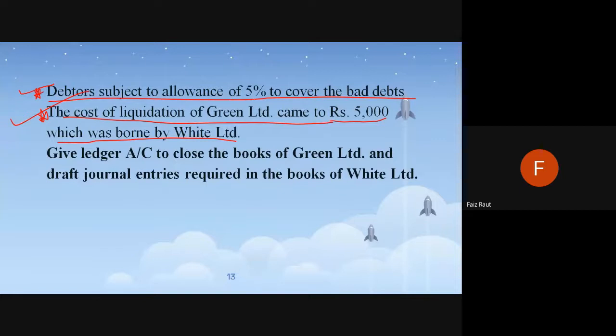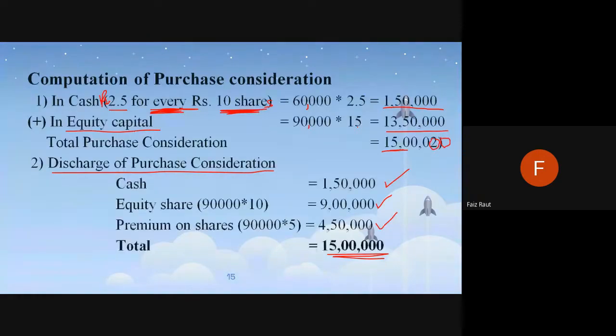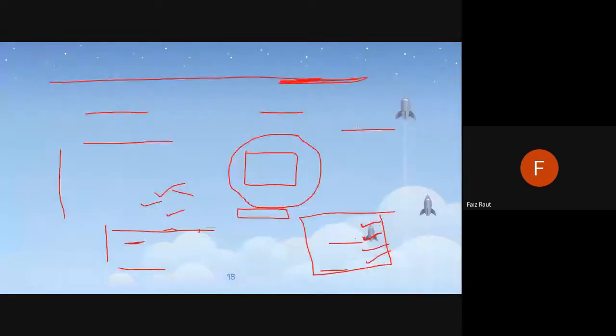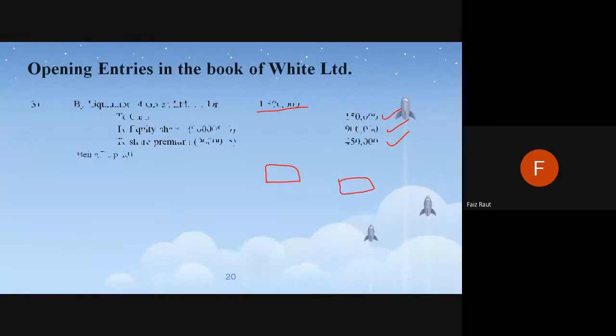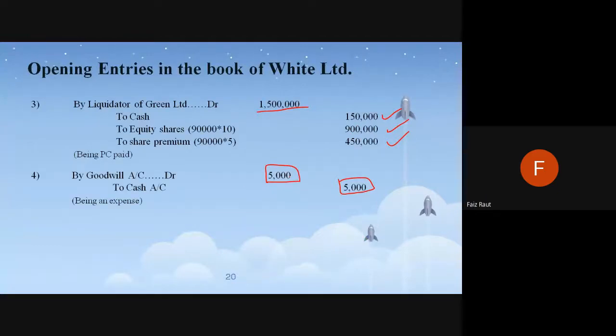If you remember, ये debtors का we have taken 5% there, and the cost of liquidation of Green Limited came to 5,000. So this has been included there because this has been paid by the White Limited. तो इसके लिए ये 5,000 है. This has come from that, and that is also added into goodwill actually. ठीक है, so the cash payment is done by the White Limited company for the liquidation, so that is also a part of goodwill.